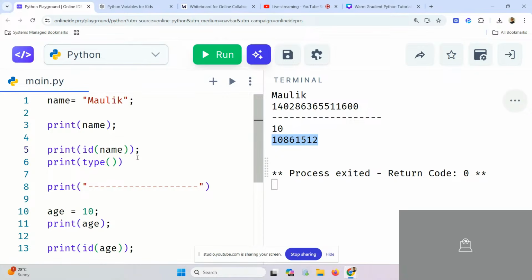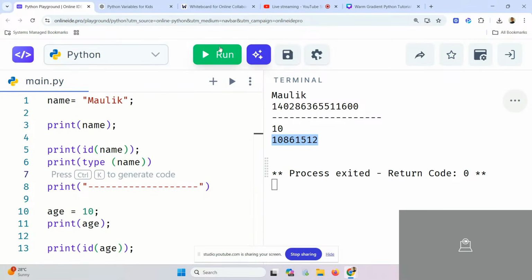See, it's very easy. For example, I want to call the print function. How to call a function? Open a round bracket and close a round bracket. Within this print function, I would like to now call the type function. In order to call a function, I again have to open a round bracket and close it, right? And then, whose type do I have to find out? Name. I will put name here.